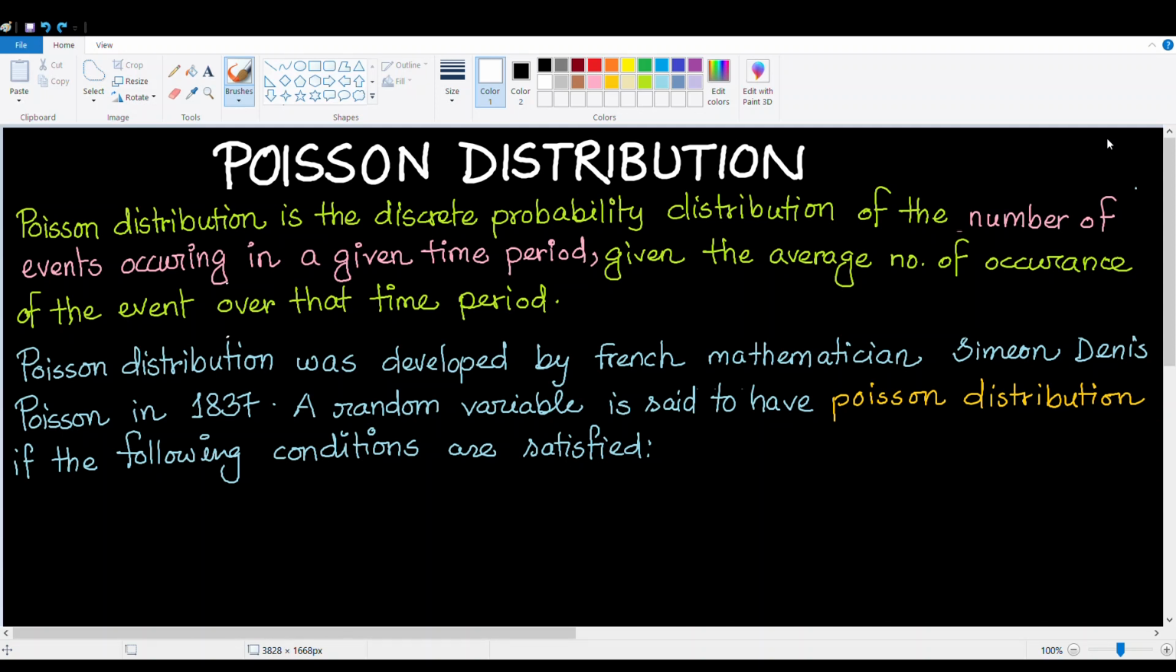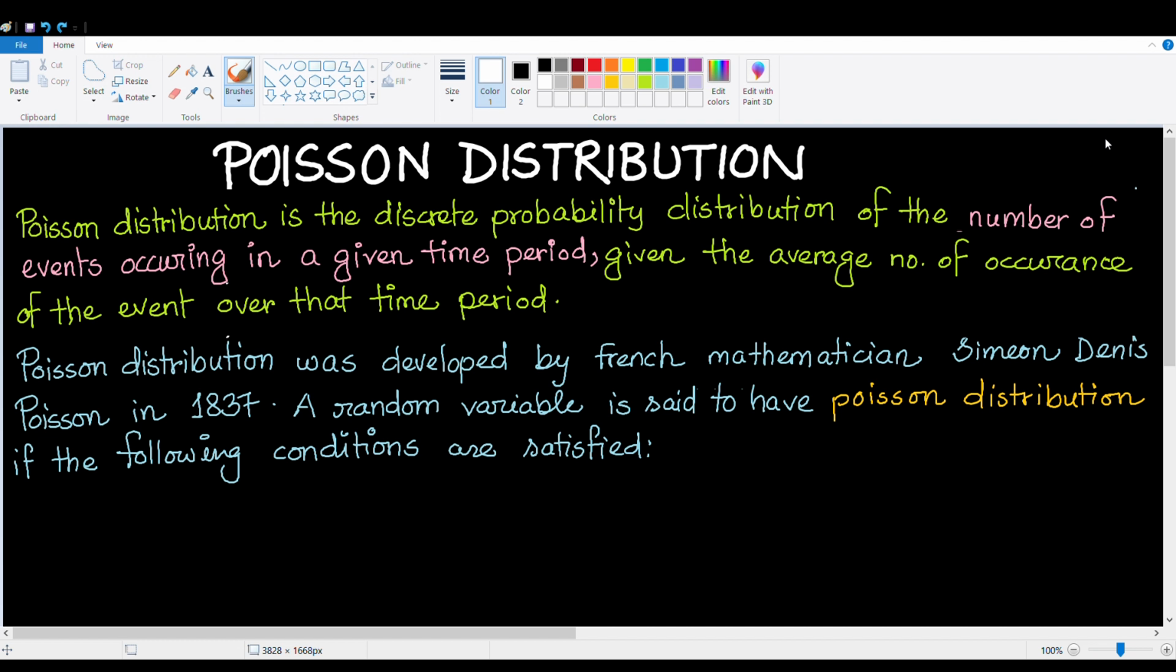Poisson distribution. Poisson distribution is the discrete probability distribution of the number of events occurring in a given time period. In this case, the average number of occurrences of the event over that time period is known. It was developed by French mathematician Poisson in 1837.